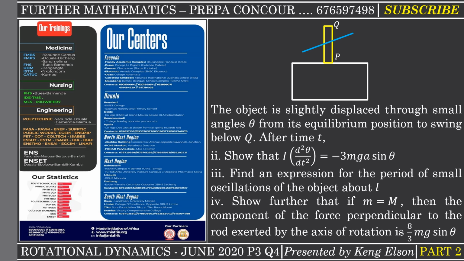That first part has already been solved, and I'm going to indicate that in the comment section as well as in the description of this video, so that those of you who haven't yet watched the solution of the first part can rush to watch it before coming to this video. Or anyway, even without watching the solution to the first part, you can watch this video, because we are going to be using just the moments of inertia that we obtained in the first part to solve the questions that follow.